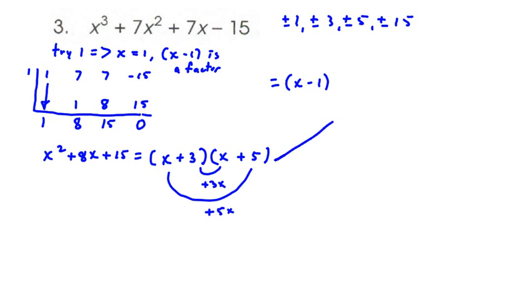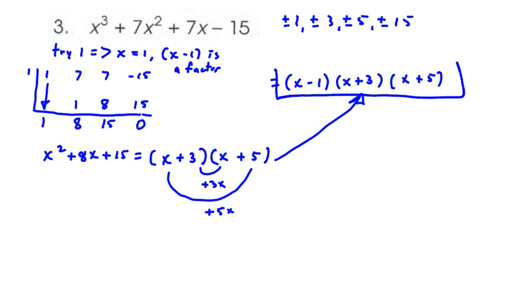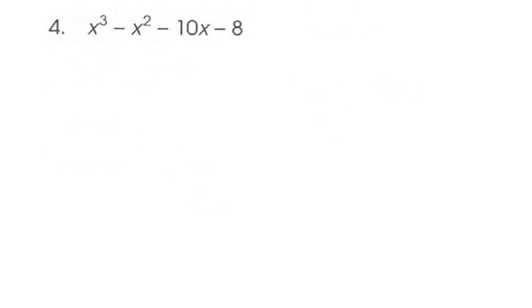So we're going to go ahead over here and just put these other linear binomials here, quantity x plus 3 and quantity x plus 5. And this, friends, ladies and gentlemen, is going to be our fully factored form here. Okay, there's 4. Now the last one I'm going to do is 5, and again we're dealing with 3, so